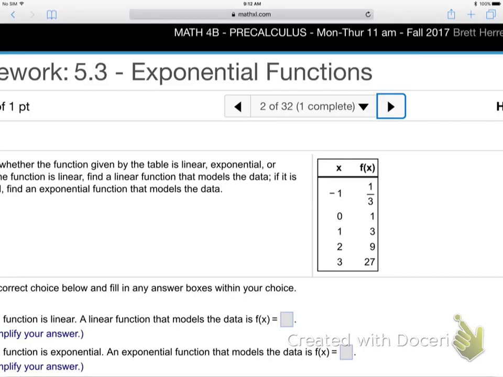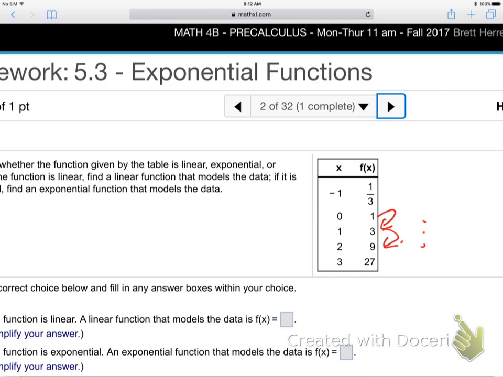Okay, so number 2. How about that table? Let's look at that one for a second. Let's ignore the fraction. I'll come back to him. Let's just start at the 1. What do you have to do to 1 to get 3? Well, you could add 2, but that wouldn't work for the next stop. You'd have to add 6. It's not adding, is it?